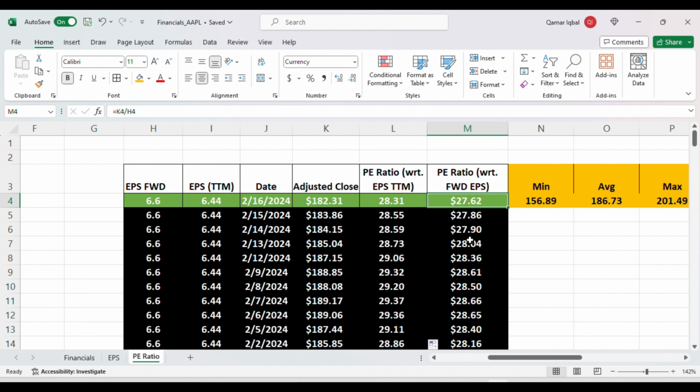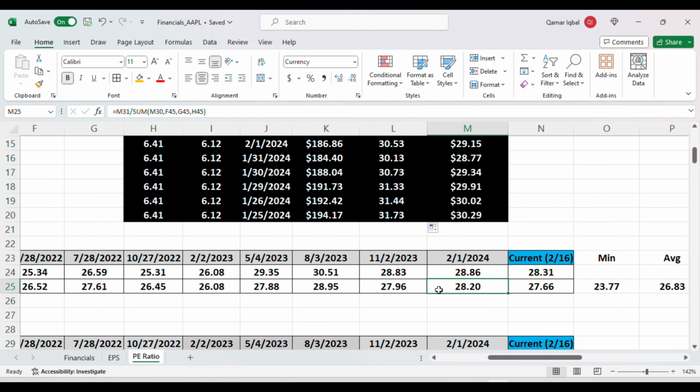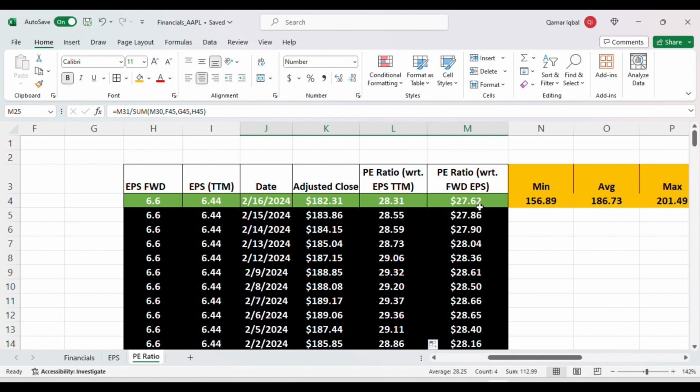Now let's see if the PE ratio at this point is too high or too low compared with the previous quarters. Let's take a look. Over the last four quarters, the average PE ratio was 28.25. Right now the PE ratio is 27.62, a little lower than the historical last four quarters average. And that is a good sign that tells right now the Apple stock is a little undervalued.